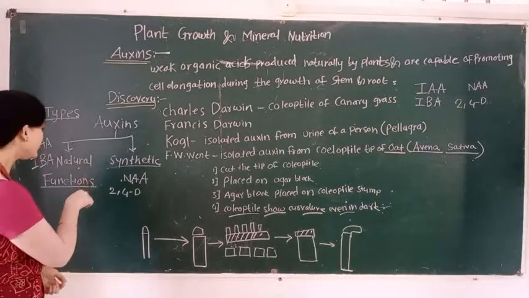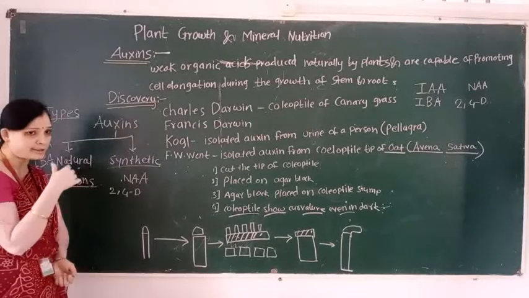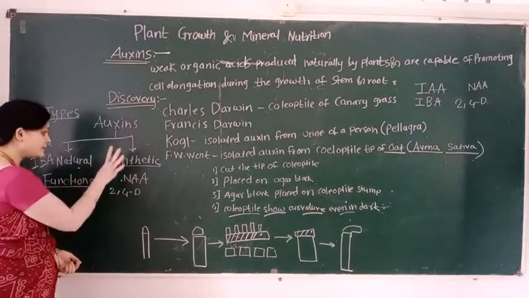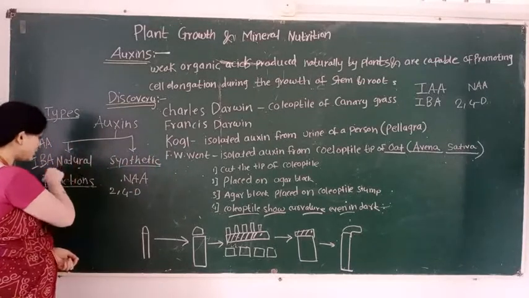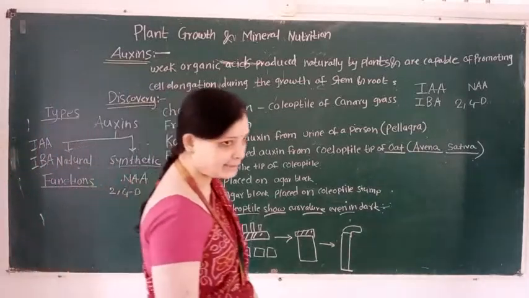So this is the classification of the auxins. Auxins are classified into two types. The first type is natural auxin and the second type is synthetic auxin. Examples of natural auxins are IAA, IBA.